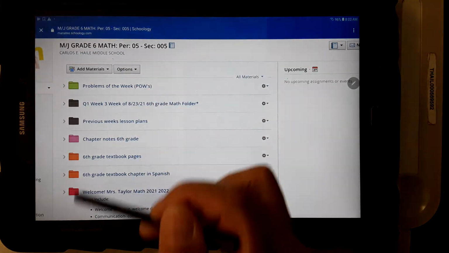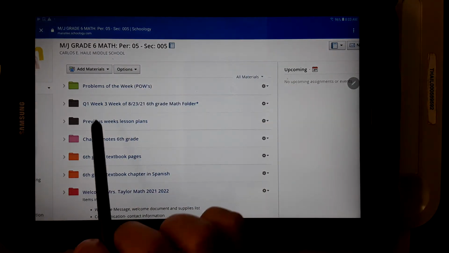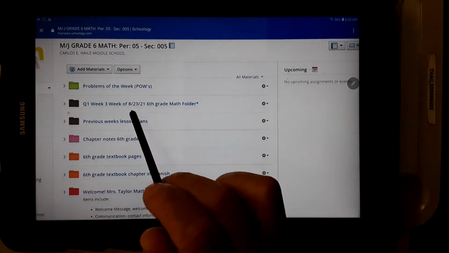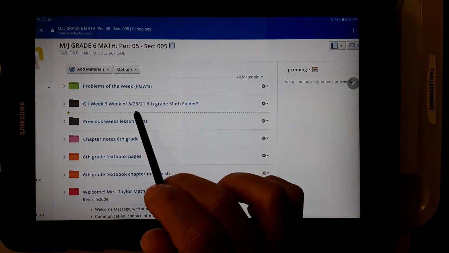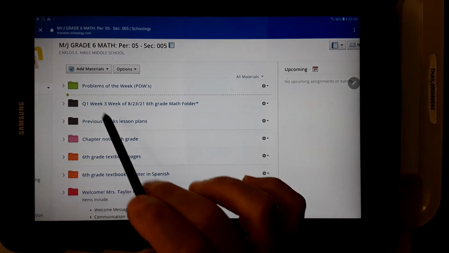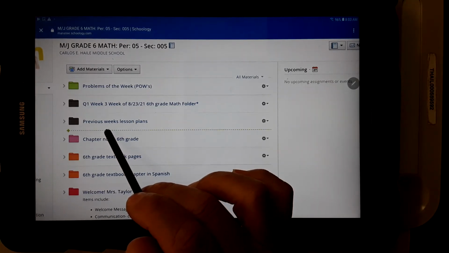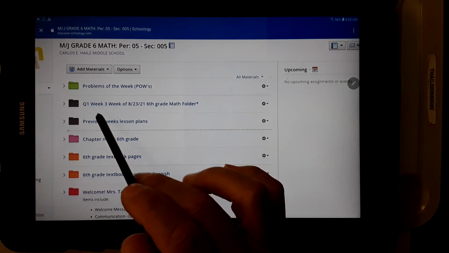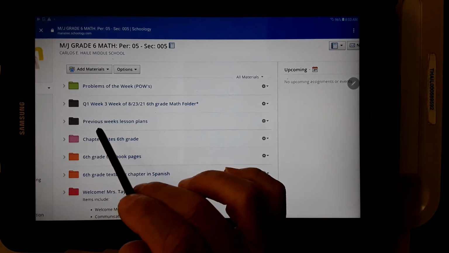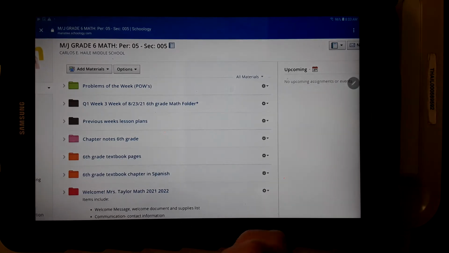Here's where I just want to give you an overview of what you see. So here's the weekly folder. So this is the week of 8/23, and then I'll put the next folder on top. Once this week is done, I put it in this folder, previous week's lesson. So I keep those in there if students need to go back and look at videos or assignments.